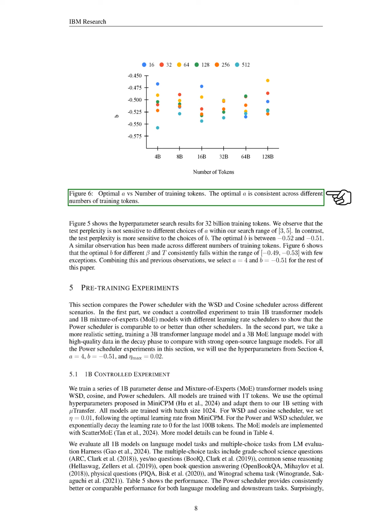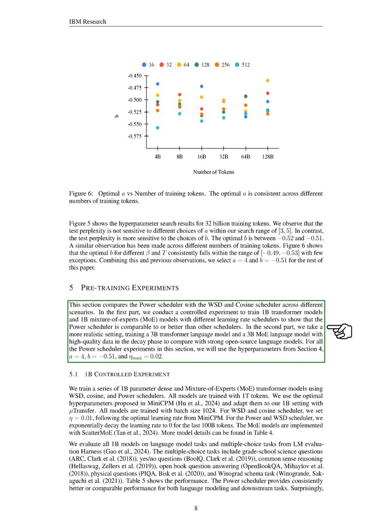Our findings indicate that the test perplexity is not very sensitive to different values of the amplitude, but it is more affected by the power law exponent, which we found to be optimal between -0.52 and -0.51. This trend holds true across different training token counts, with the optimal exponent consistently falling between -0.49 and -0.53. Based on these observations, we choose an amplitude of 4 and a power law exponent of -0.51 for the remainder of our paper. Next, we compare the power scheduler with the WSD and cosine schedulers in various scenarios.